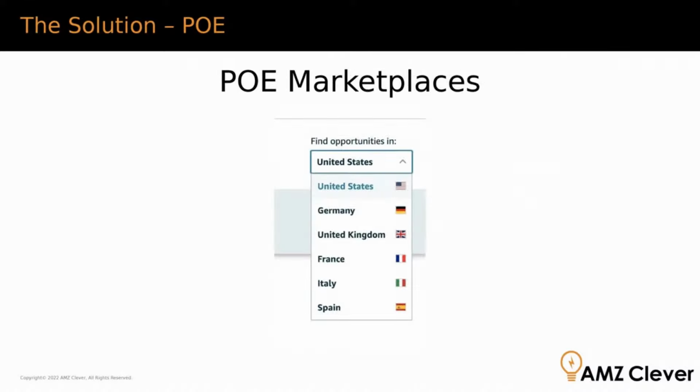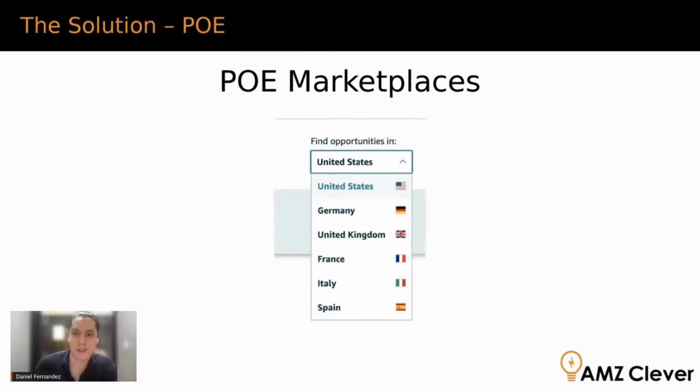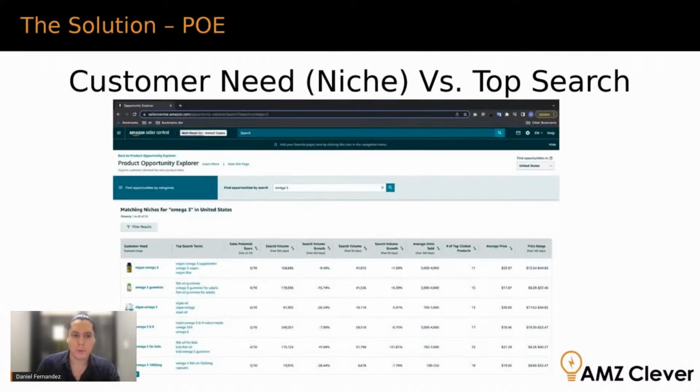So let's jump right in. These are the marketplaces where the POE is available. So United States, and then the 5 original marketplaces in Europe. And once again, this is how the dashboard looks like.